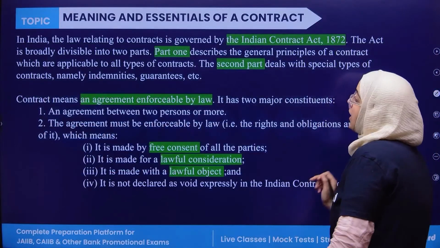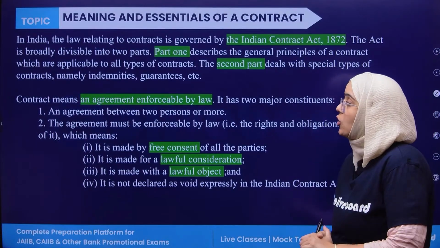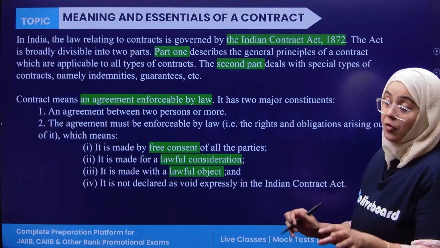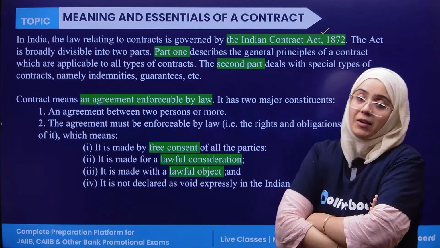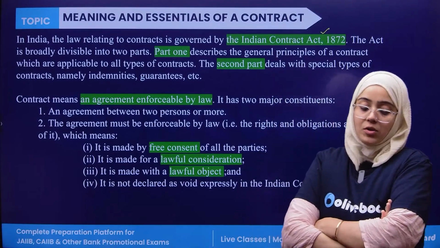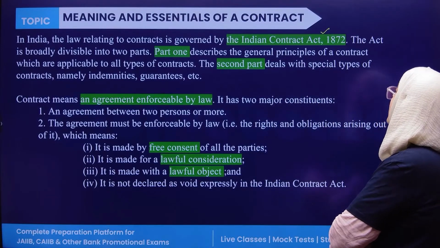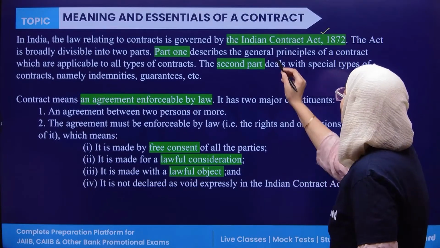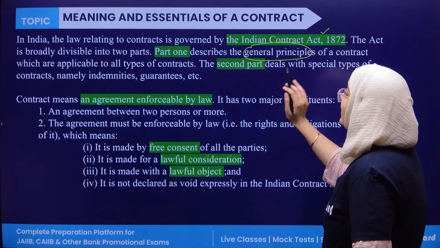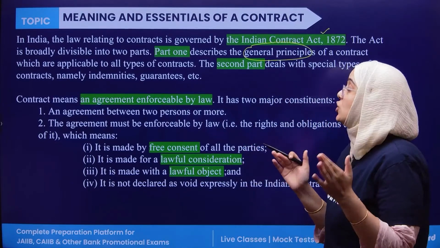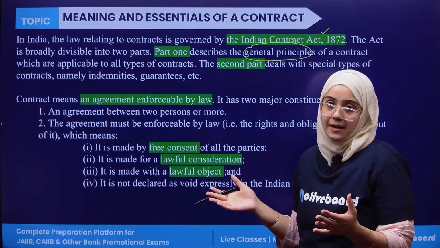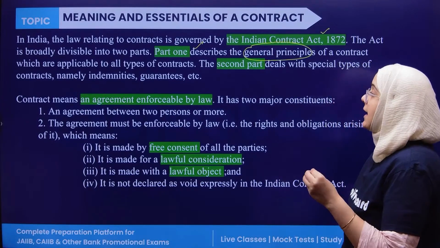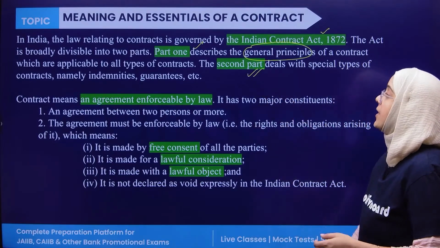If we talk about the meaning and essentials of a contract, in India the law relating to contract is governed by, first of all, you have to remember this name, the Indian Contract Act 1872. It is most important. All the contracts are governed in India under the Indian Contract Act 1872. It is broadly divisible into two parts. Part 1 describes the general principles of the contract, whereas Part 2 deals with special types of contract, indemnities and guarantees.